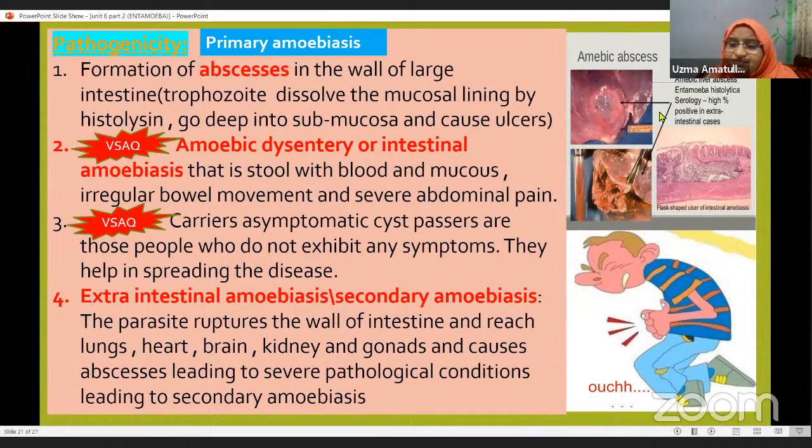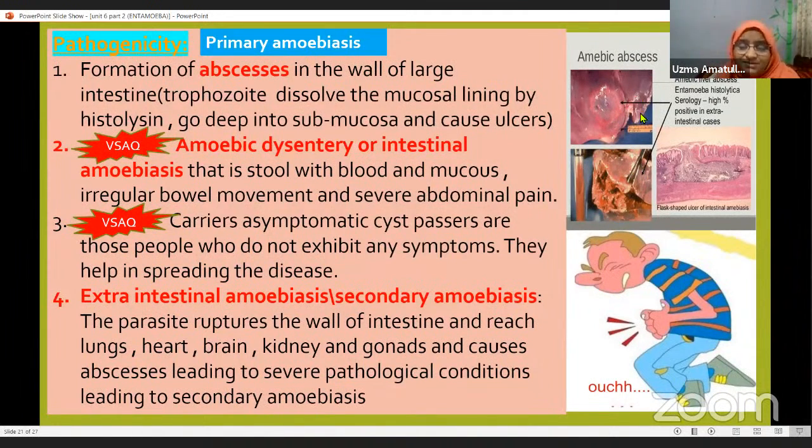Abscesses means, now here you see in this picture, this microorganism, this Entamoeba, the trophozoite stage, invades, meaning it enters into the wall. With the help of the histolysin enzyme, it will dissolve the wall of the large intestine, the mucosa and submucosa, and make holes here. You can see this inside picture. When these holes are made, here you see the RBCs and the pus formation. You can see the debris of the epithelial tissue and bacteria all together. It forms pus.